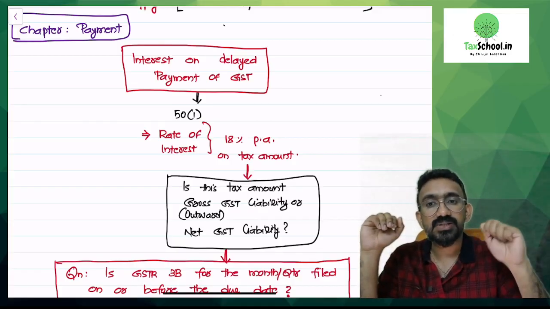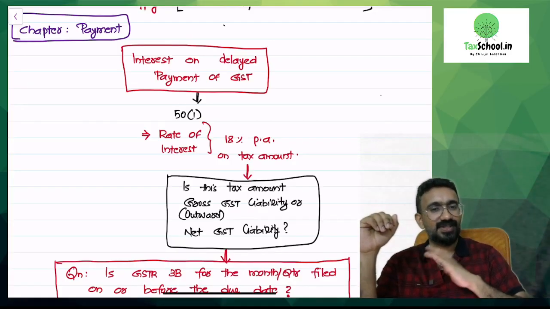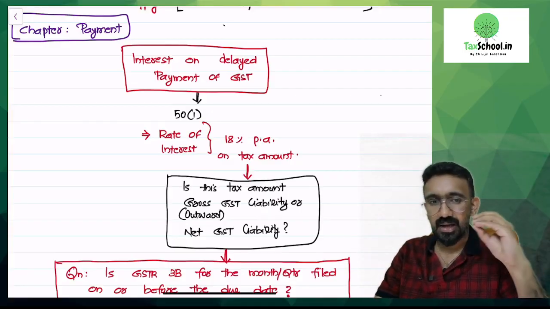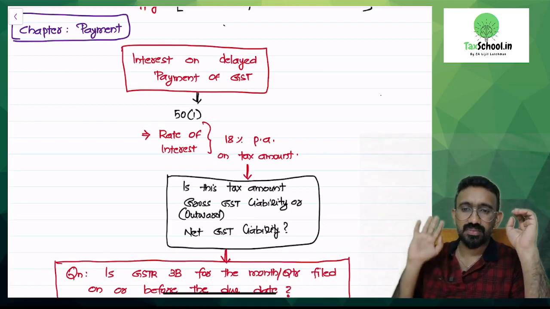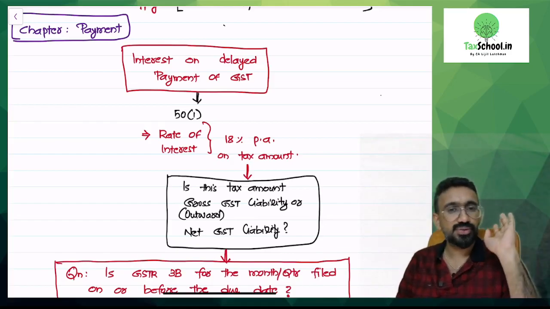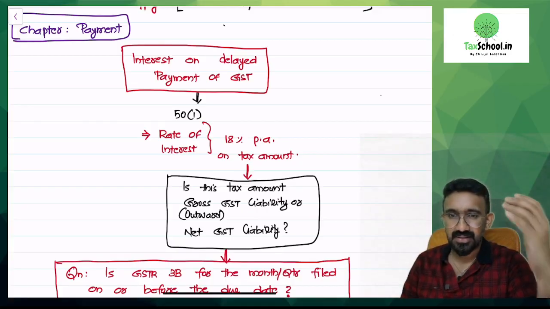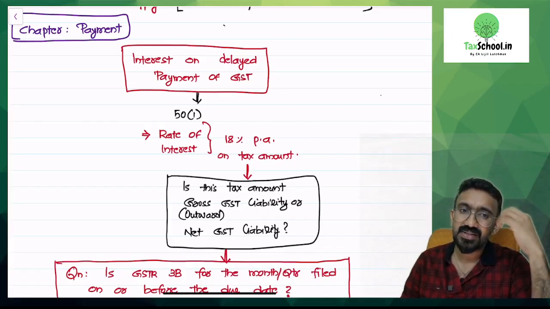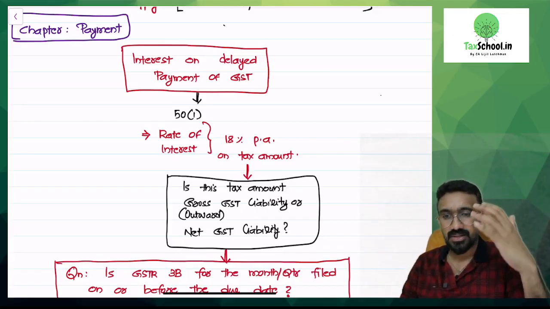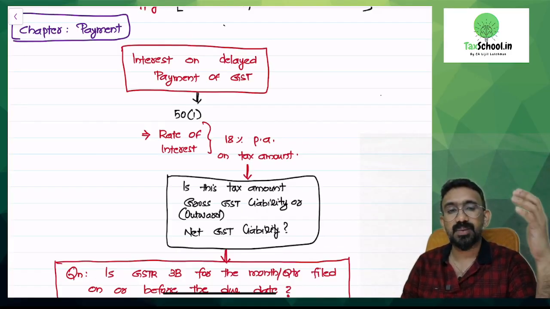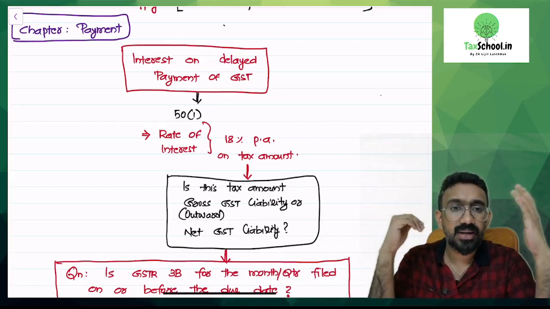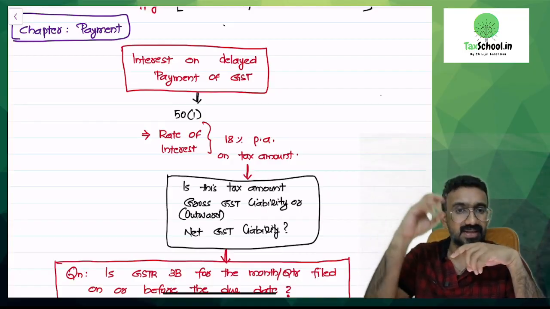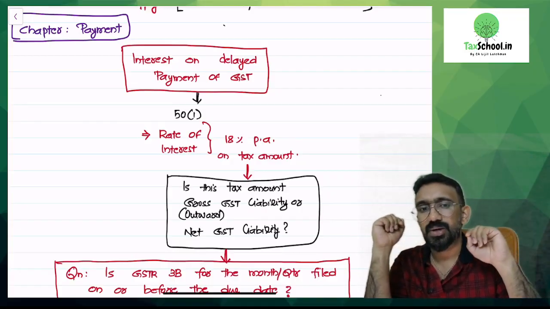First question is, how much is the interest rate? From there, our discussion starts. There is some additional logical understanding that the government has come up with, which is good for the industry. So we will try to understand that. As usual, we are going to go through the chart, get some kind of an understanding, then look at a question example. They have already tested interest in the previous examination. So either for the May exam or September exam, you can expect the interest part coming back again, or in a main question, like a full length question, they will give it as a sub question or a case study sub question. They will definitely ask one of these areas.